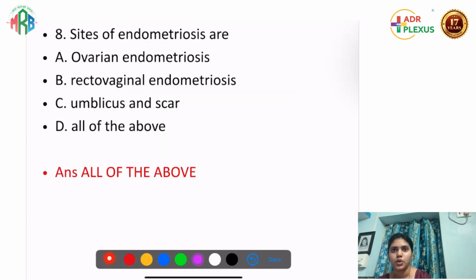Okay. 8th question. What are the sites of endometriosis? Sites of endometriosis: ovarian, rectovaginal, umbilicus, and scar. All of the above. This is an easy question. It's all of the above. Most common site of endometriosis will be the surface of ovary. Ovary தவிர the extra pelvic நிறைய இடத்துல வரலாம், including scar and rectovaginal areas also. So all of the above will be the answer for this.